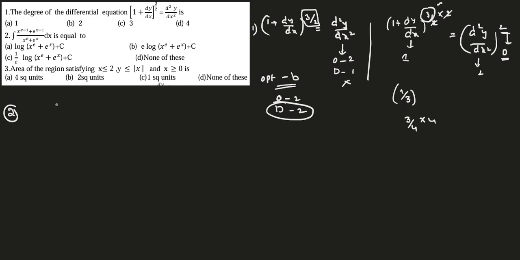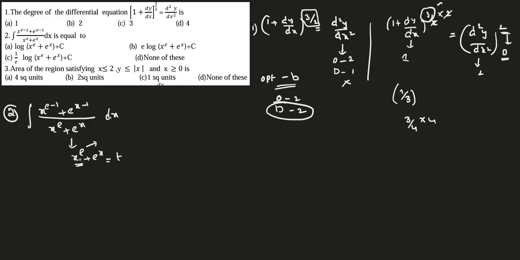This question you have seen in your textbook. See, let's take the question: integral of x power e minus 1 plus e power x minus 1 divided by x power e plus e power x, dx. Right? We can go with the substitution method. How? The denominator, let us take x power e plus e power x as t. People have a confusion. They are not experienced with x power e. Remember, e is a constant, something like 2.71. So it is a constant.